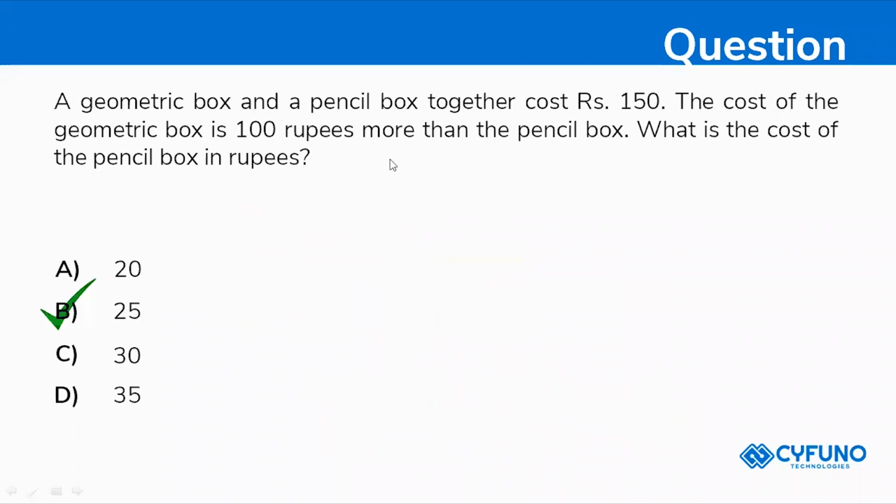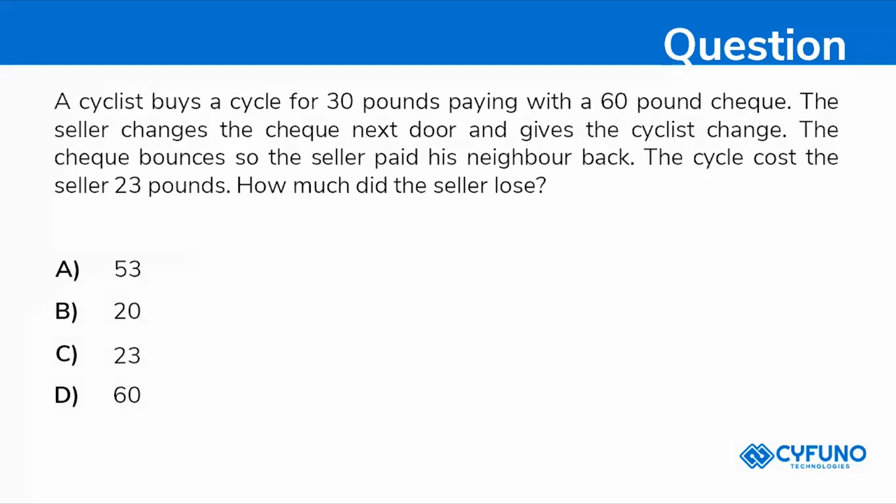So here's your next question. The answer is 25. Now, a cyclist buys a cycle for 30 pounds, paying with a 60-pound check. The seller changes the check next door and gives the cyclist the change. The check bounced, so the seller paid his neighbor back. The cycle cost the seller 23 pounds. How much did the seller lose?